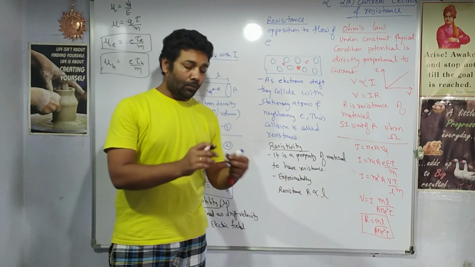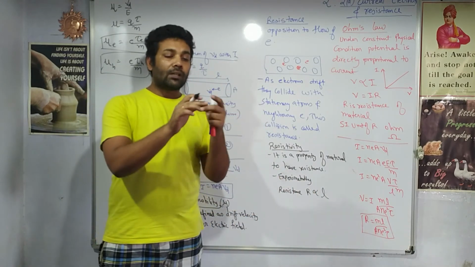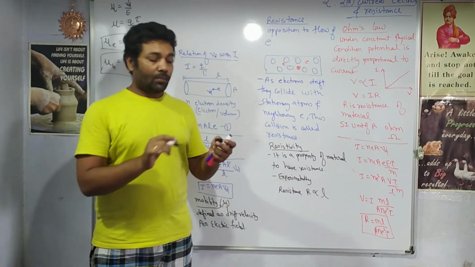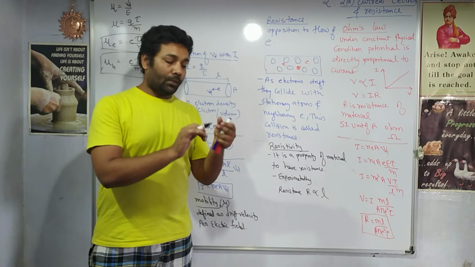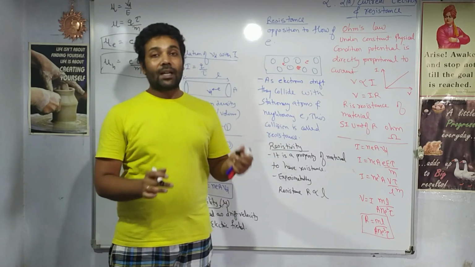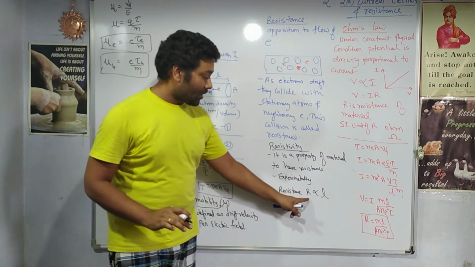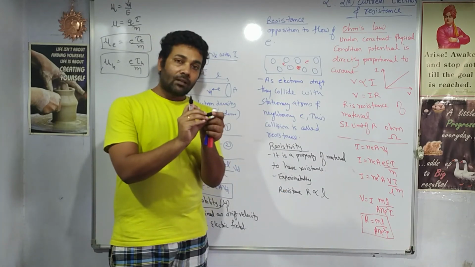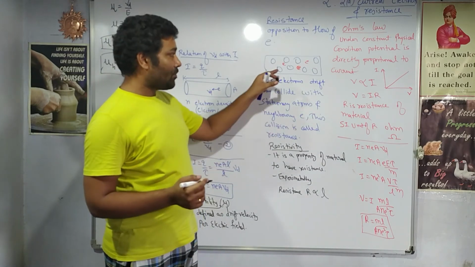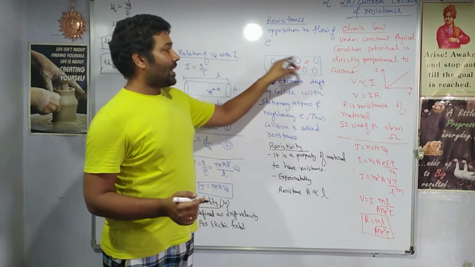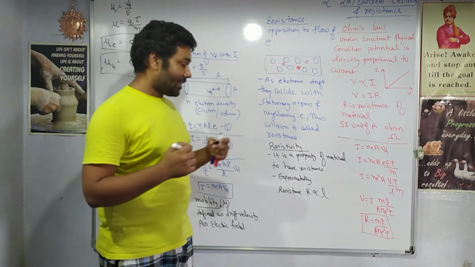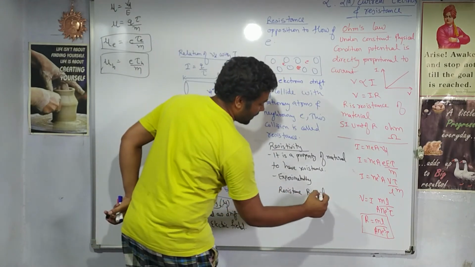As I said, if you take a small length of the gold piece or a larger length of the gold piece, their electrical properties are the same, so the resistivity of the small piece and the large piece are also the same. So resistance of the smaller piece will be small, resistance of the larger piece will be large. That simple it is, because if the length is more, a greater number of collisions will take place. If the length is less, fewer collisions will take place.